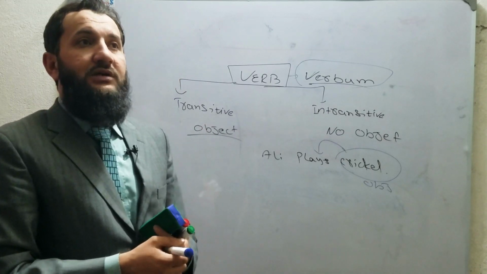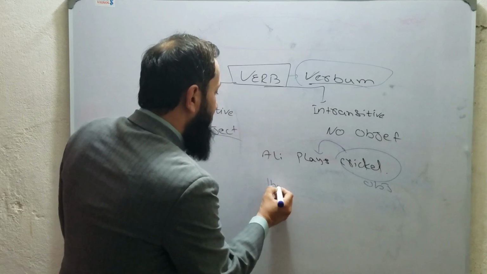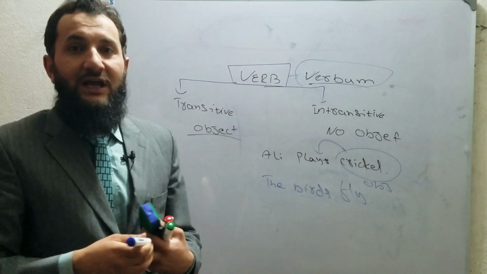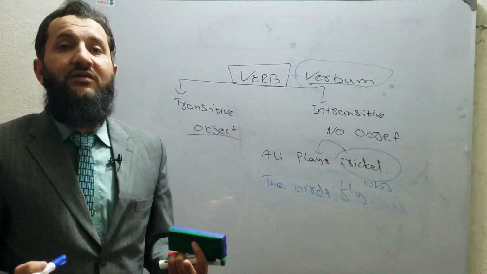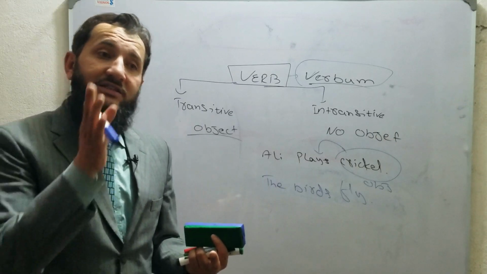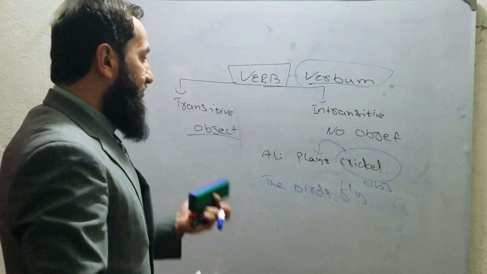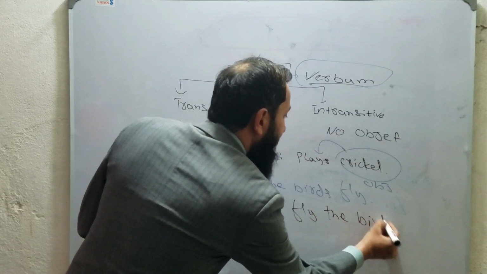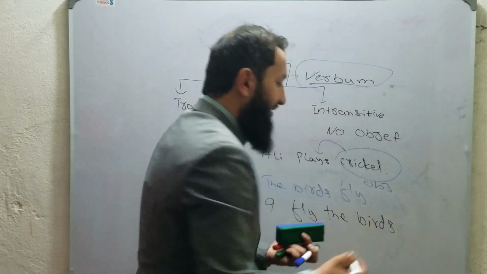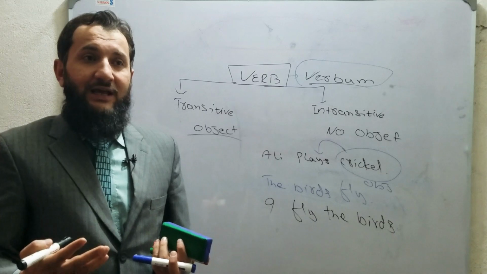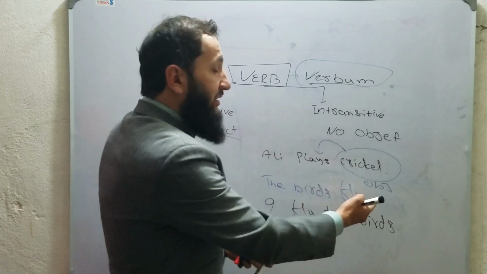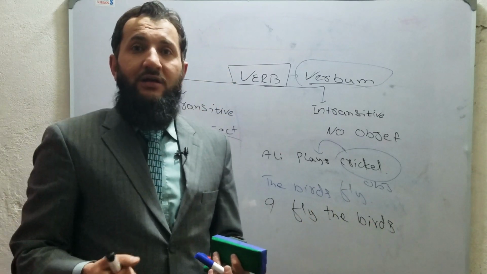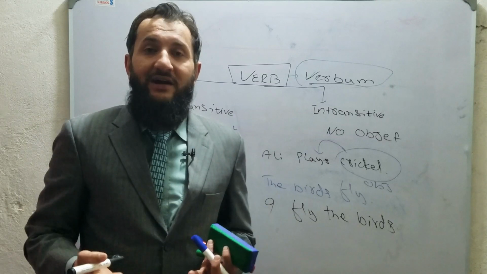For example, the birds fly. Now, there is no need of any sort of object. Clear? Now compare this fly with another sentence: I fly the birds. Can you feel the difference? In the first sentence, when you say the birds fly, they do not need any object because the sense has been completed. However, in the second sentence, when I say I fly, definitely a question arises: what do you fly?